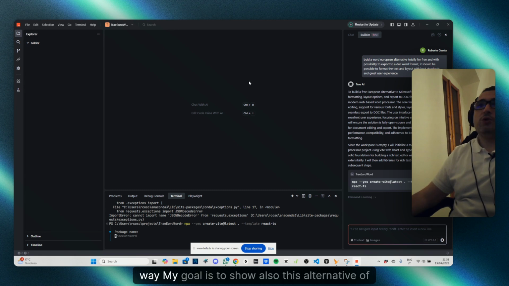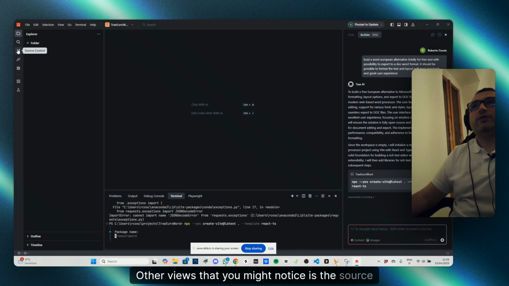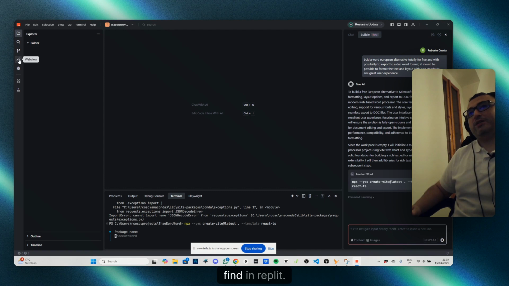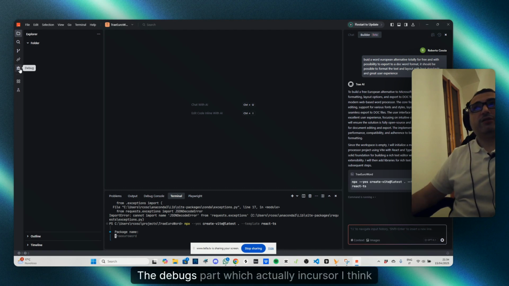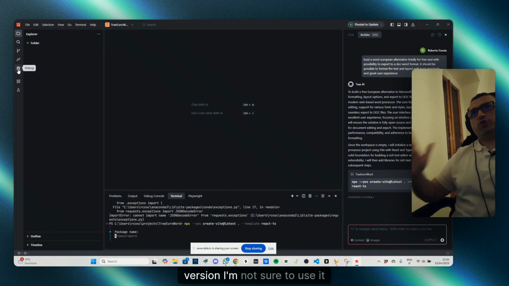By the way, my goal is to show also this alternative to Cursor. Basically, you can see that it's formatted similar to Cursor. There is the agent chat, the chat and the builder, which is basically the agent that you find in Cursor. Other views that you might notice are the source control, the web view, which is similar to what you find in Replit, the debug part, which in Cursor, I think you need to pay for the pro version, I'm not sure.